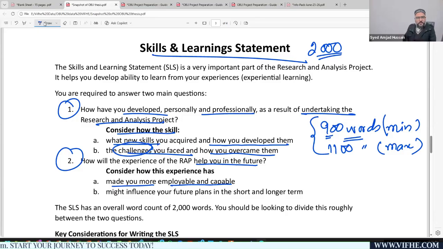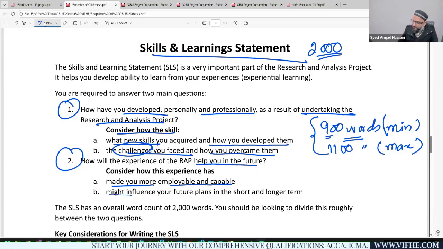Like you have developed the Word skills, the Microsoft Office skills that are required by most employers nowadays. You have developed analytical skills. You have developed critical thinking skills. You have developed researching skills. So all of these skills are very much considered by employers nowadays.